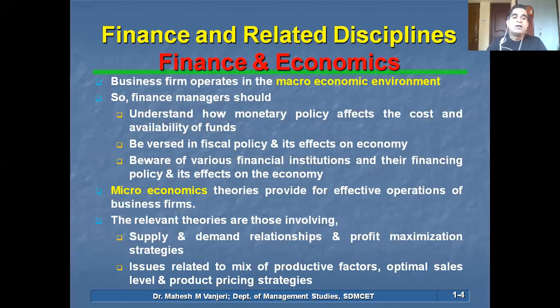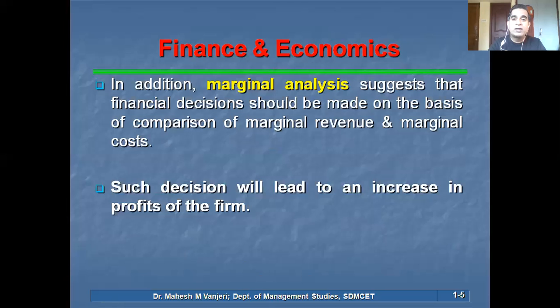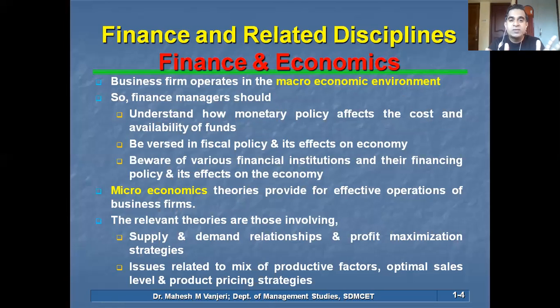Then the macroeconomic theories provide for effective operations of business firms. The relevant theories are those involving supply and demand relationships. I hope we have learned enough of this. And profit maximization strategies. Then issues related to the mix of productive factors. Then optimal sales level. And product pricing strategies. So these are related to microeconomics.